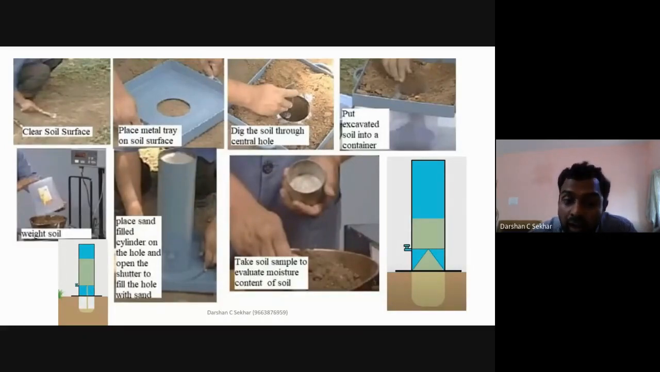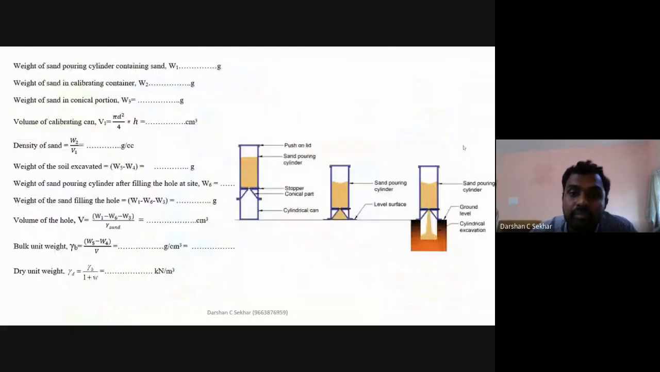But I do not know this volume. Why don't I know this volume? Because if this is a ground level, if I try to dig a hole, what will happen? This will not be a correct circular shape. It will be an irregular shape. If it was a correct square shape, I could have known the volume directly. If it was a correct cylindrical shape, I could have known the volume directly.